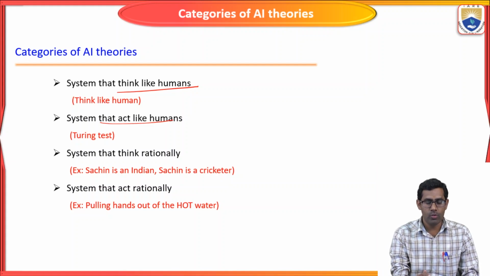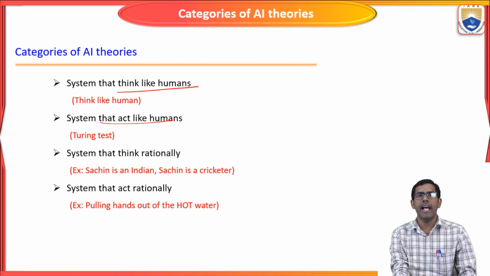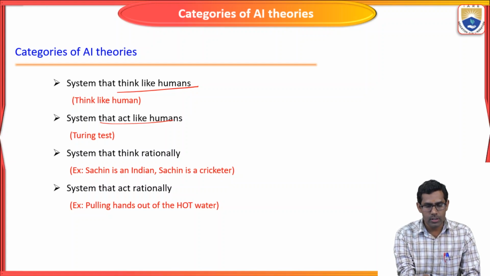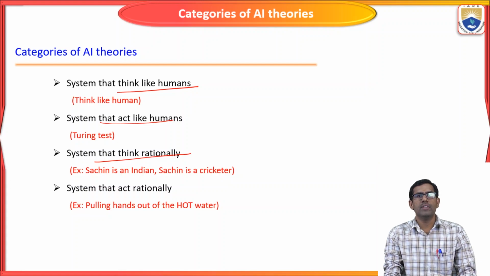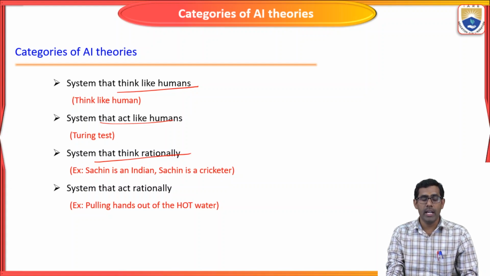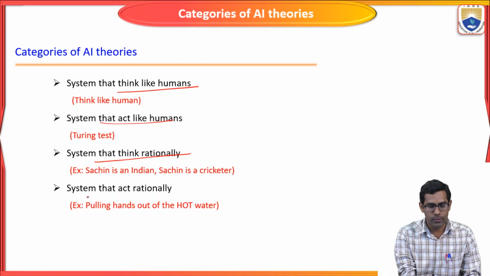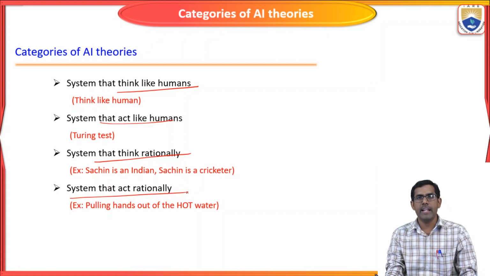I will explain the exact concept of acting like a human. The third one is a system that thinks rationally. It should think rationally, the way humans think in a certain environment or based on the situation. The AI system also should think rationally. Then the last one, the fourth one, is a system that acts rationally.